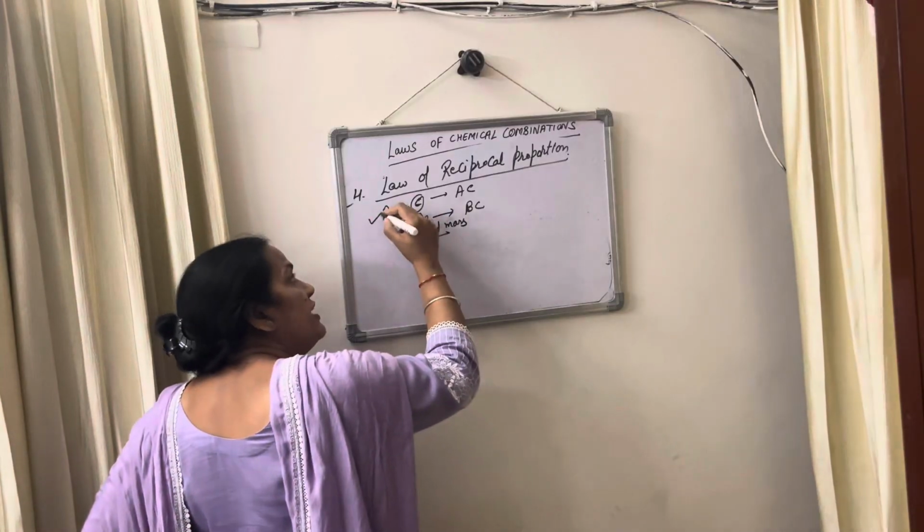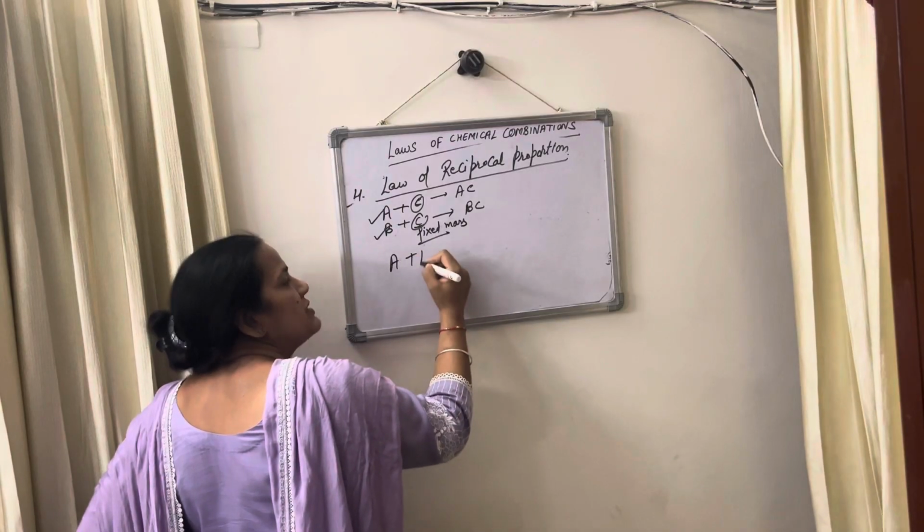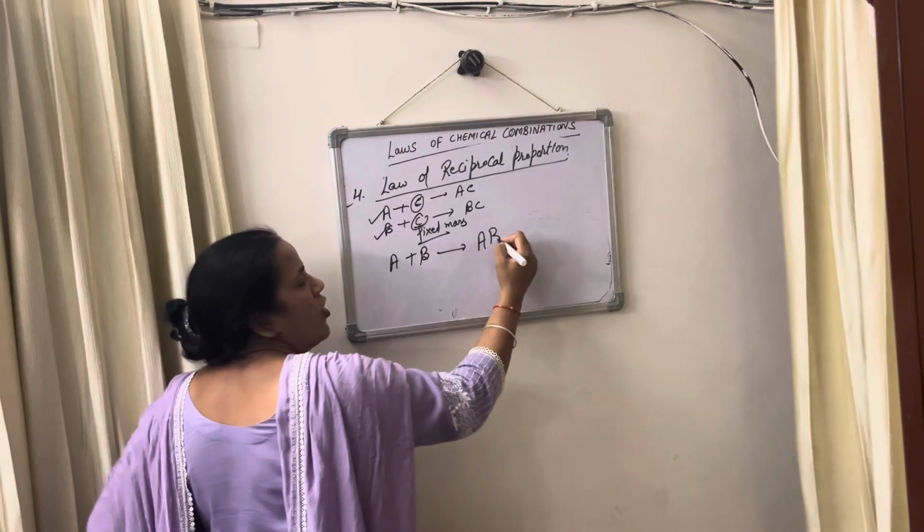And then these two elements combine separately with each other to form a compound.